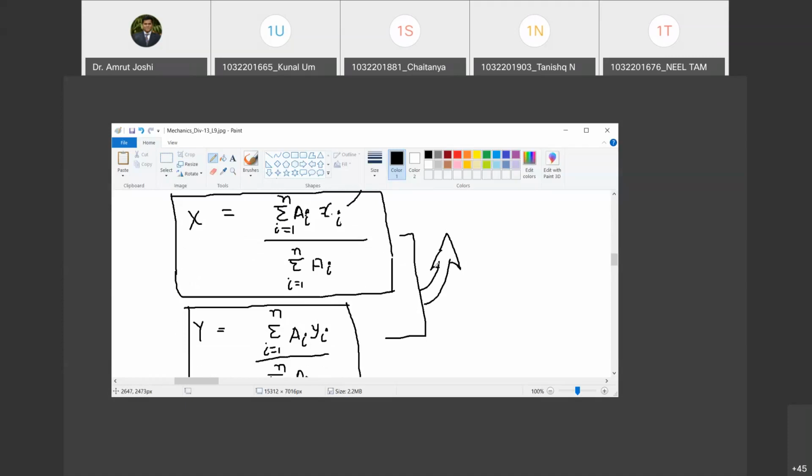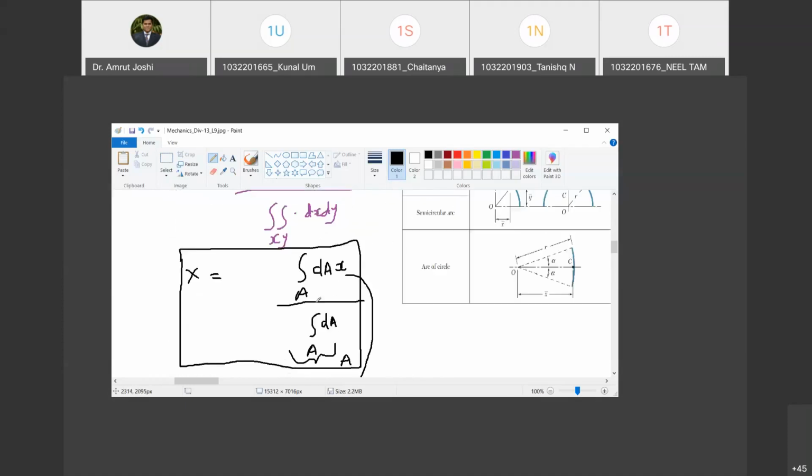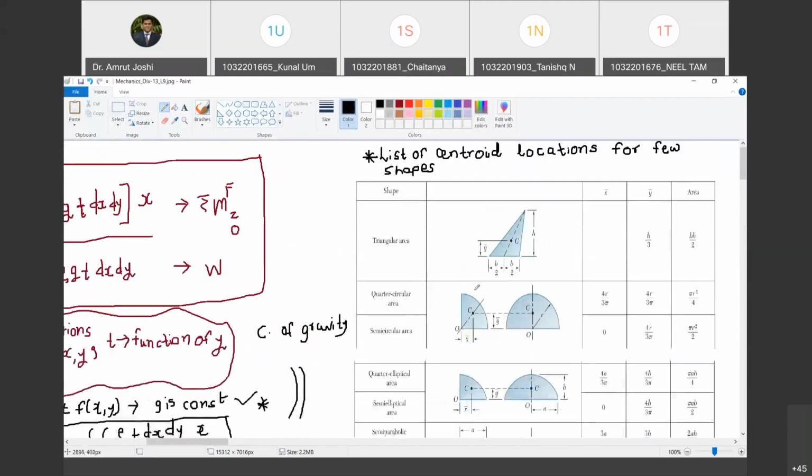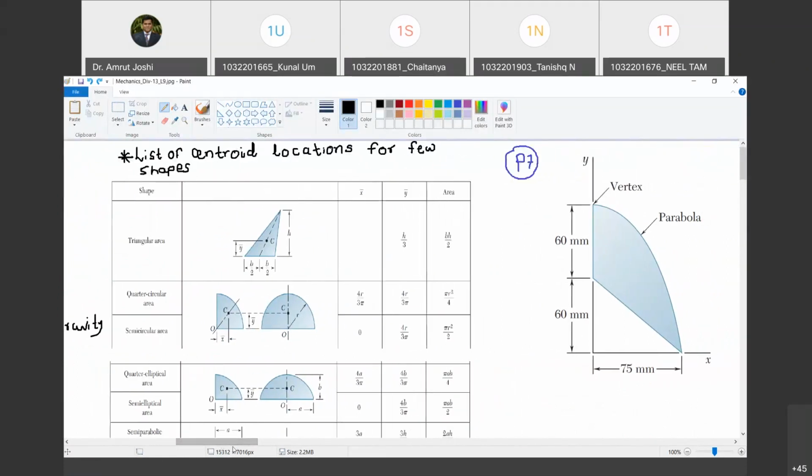centroid. Happy? Yes. But also never lose the flavor of integration, because if you have irregular shape, we are left with only the idea of using integrals. Happy? Yes, sir. Okay. So now with this, there are certain list of centroid locations for certain shapes which are already known, जो पहले से पता है. Are you with me? They can be derived based on the integration. Integration का जो formula है उसके हिसाब से ये derive किए जा सकते हैं. But they are already known, so we will list them down and we will memorize them to save our time. Are you with me? Yes, sir.